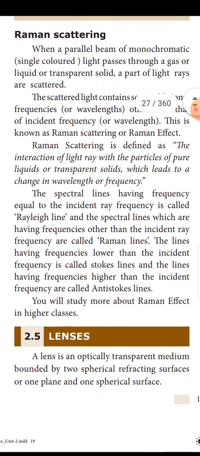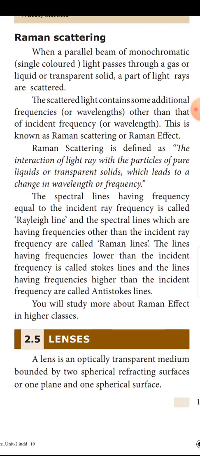Raman scattering. When a parallel beam of monochromatic, that is single-colored, light passes through a gas, a liquid or a transparent solid, a part of the light rays is scattered. The scattered light contains some additional frequencies or wavelengths other than that of the incident frequency or wavelength. This is known as Raman scattering or the Raman effect.